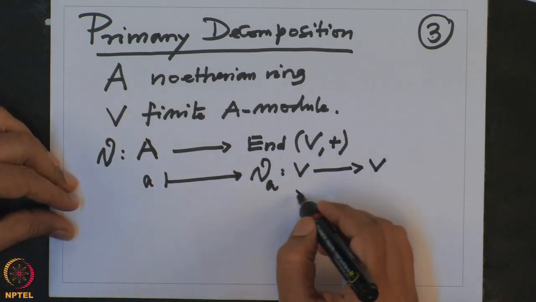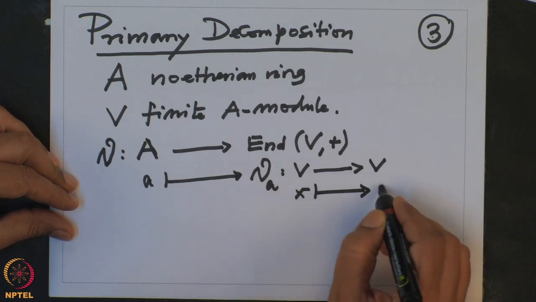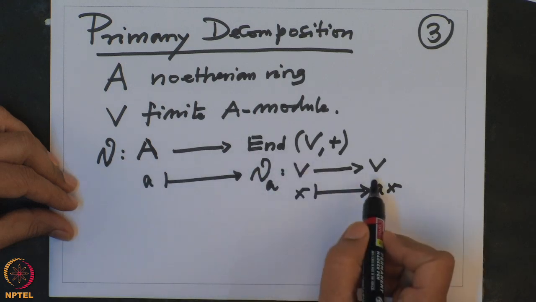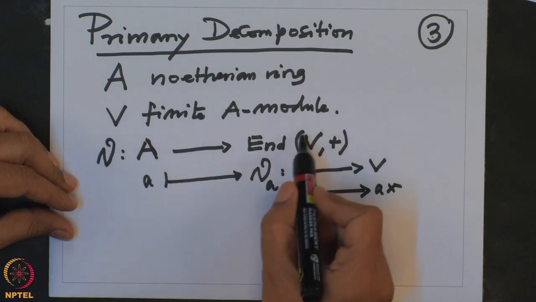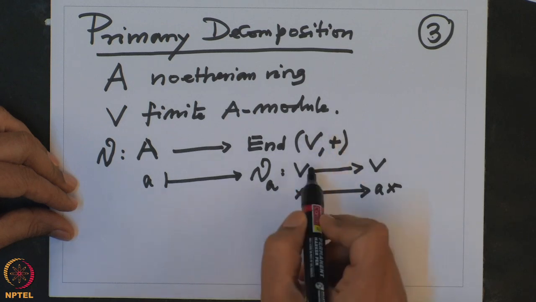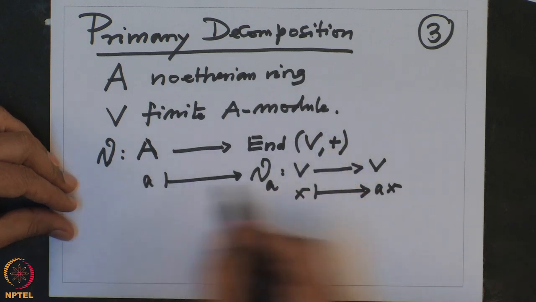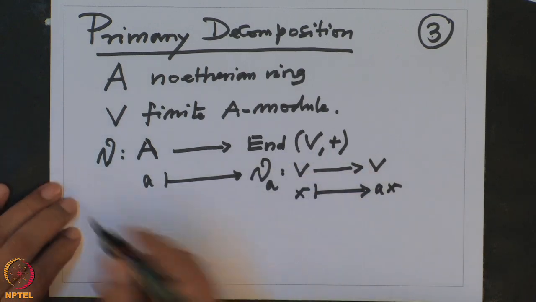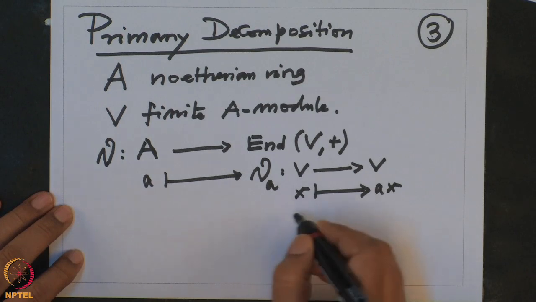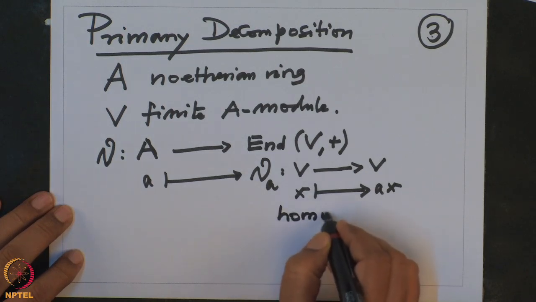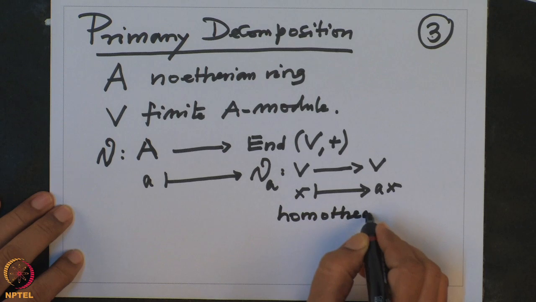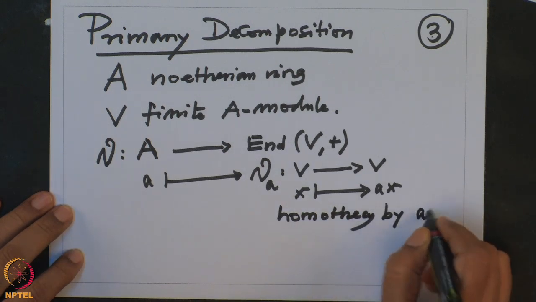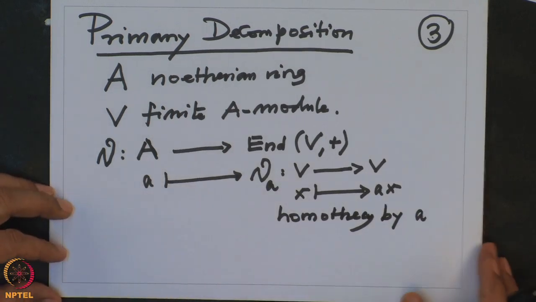So any element x is sent to ax. Given a ring homomorphism like that, we can define a module structure on the abelian group V plus. Conversely, if you have a module, that means we have this ring homomorphism, and this element theta a is called homothety by a. All right, so that is the notation.